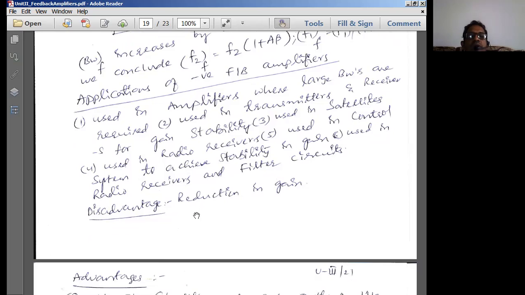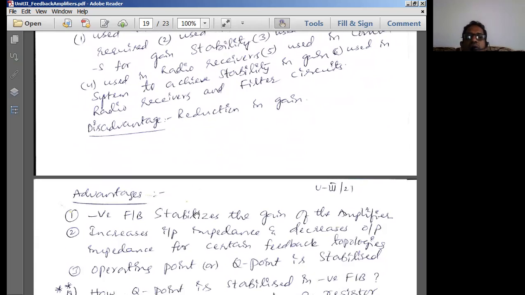What are the other disadvantages? The only one disadvantage is that the gain is reduced compared to the positive feedback amplifier. But gain can be improved later on also. So decreasing gain is not a bigger problem, because if you put some more amplifiers in series, the gain is definitely going to increase. So we are not going to bother about gain. We have to bother only about the bandwidth of an amplifier.